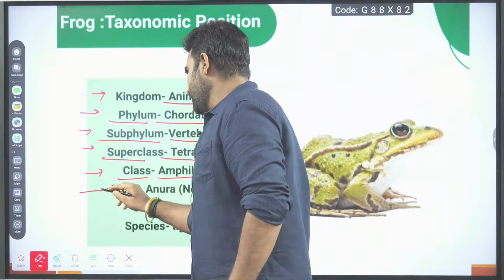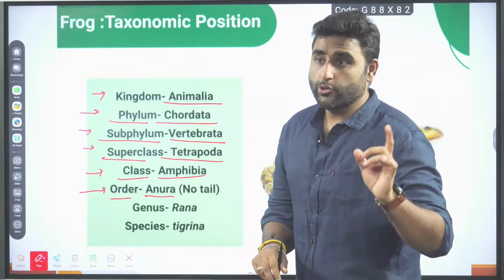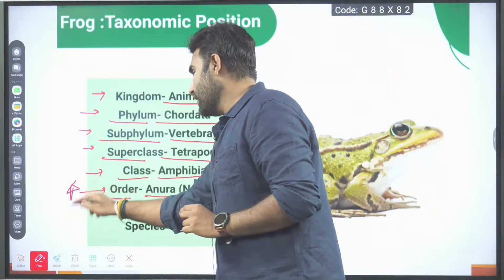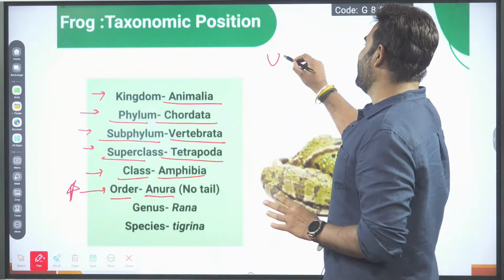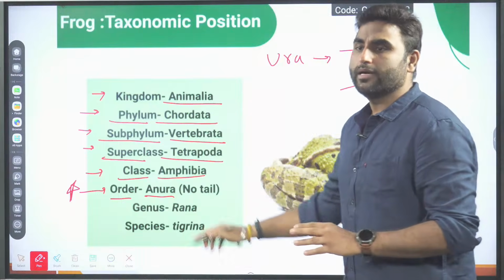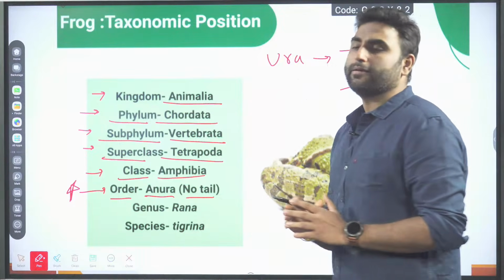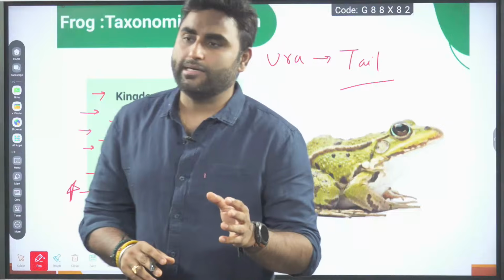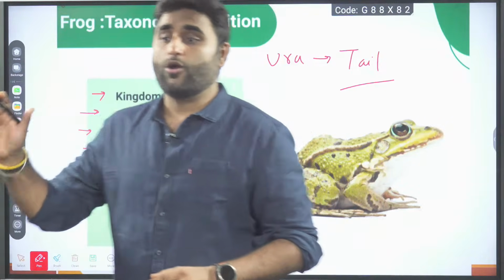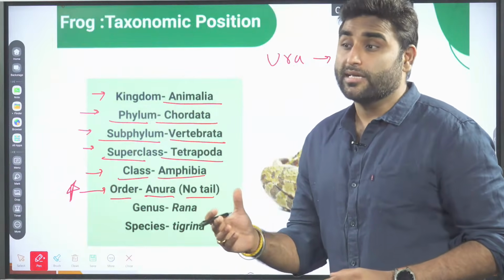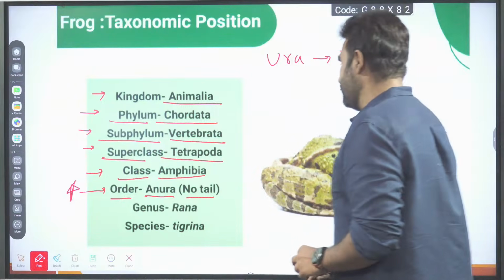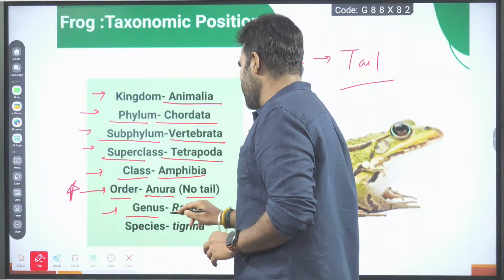Order is Anura. Make a note of this. Anura is nothing but, see, ura means tail. Ura is a Latin word for tail. No tail, so it becomes Anura. No tail is there. Some amphibians like salamander may show presence of a tail. Salamander is having a tail, so their order changes. The salamander order is Urodela. They have the tail. Anura, no tail.